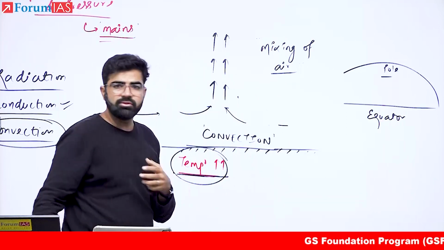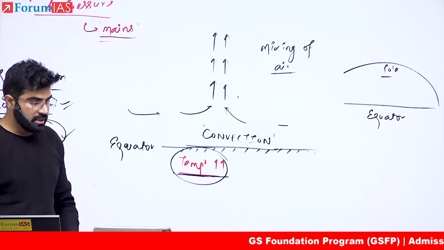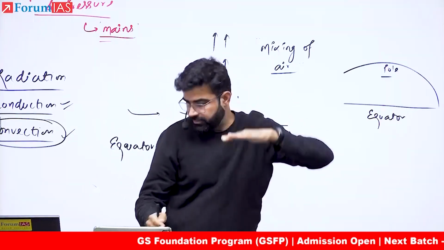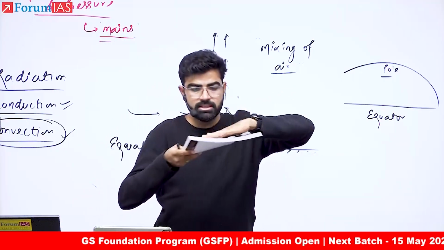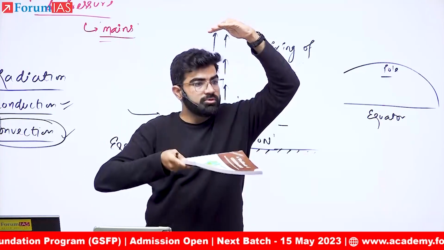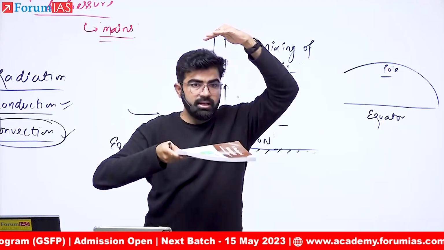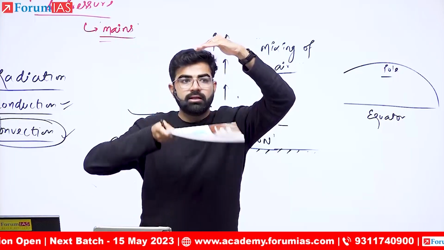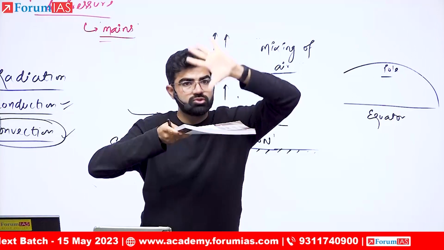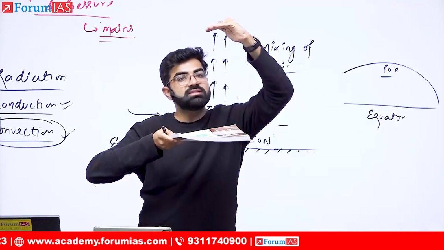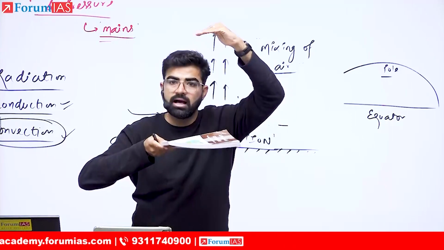Now, how is this mixing of air going on? If I tell you this is the troposphere, let's say this is the surface. From this much distance, this vertical transfer of air is going on. Understood? And in this way, I can say the mixing of air is going on between the surface and this much height. Everybody? So this is nothing but your troposphere's height.